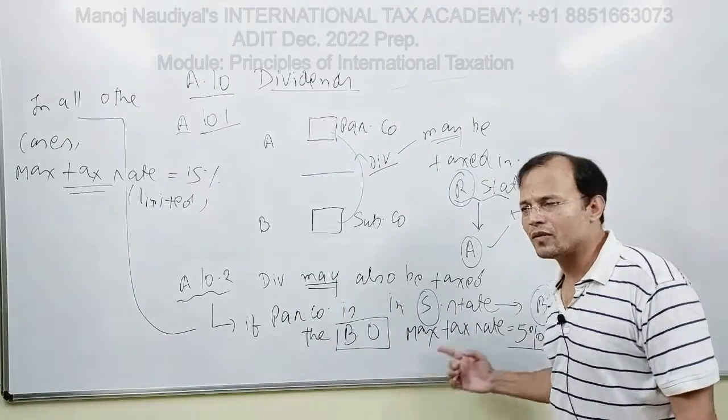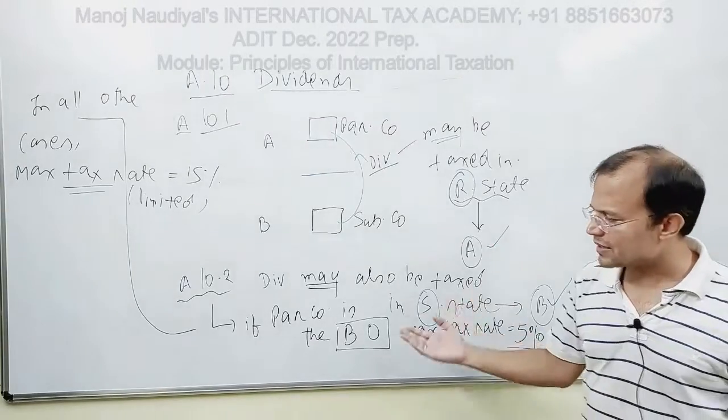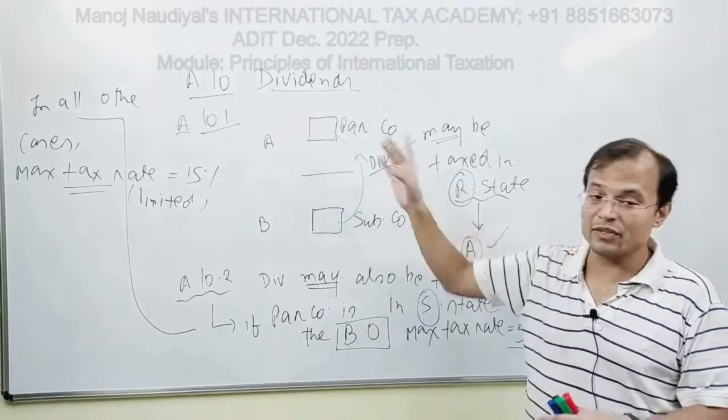Fine. Now, before we move to 10.3, there is one more condition which is placed by 10.2 for the maximum rate of taxation which is limited to companies at the rate of 5%. In this case, one of the conditions is that they should be the beneficial owner.